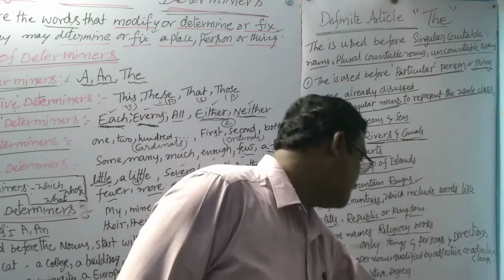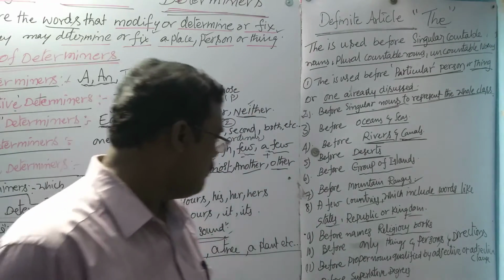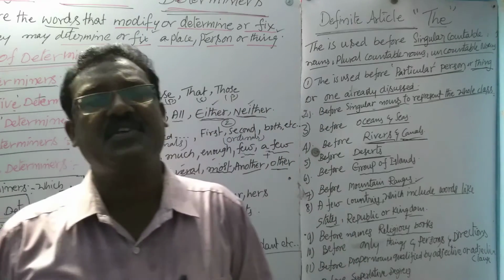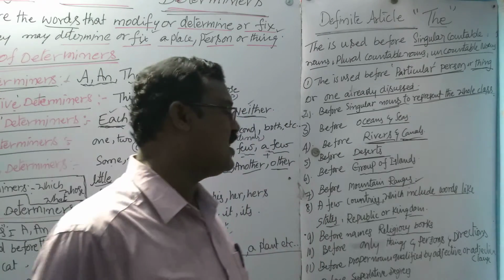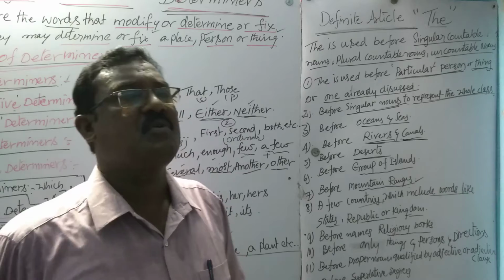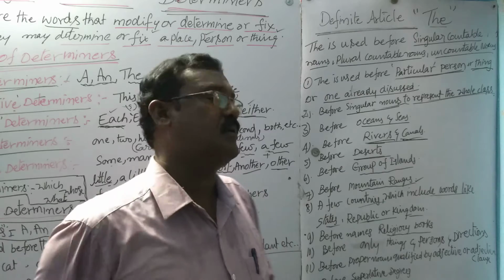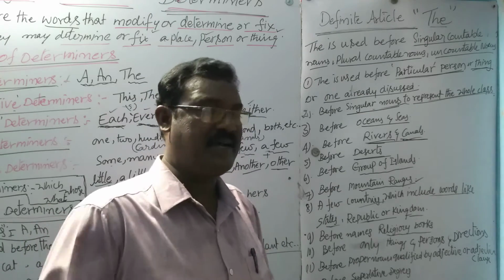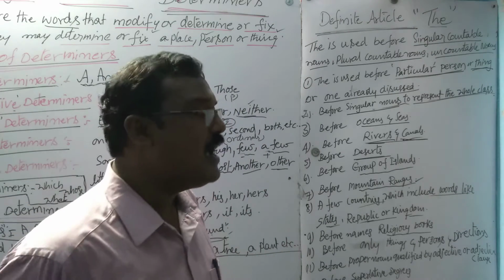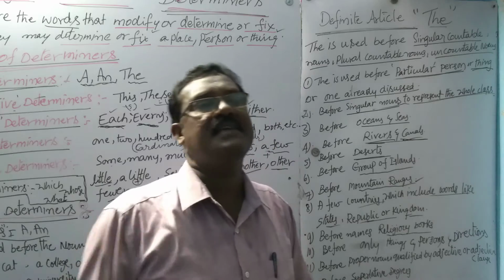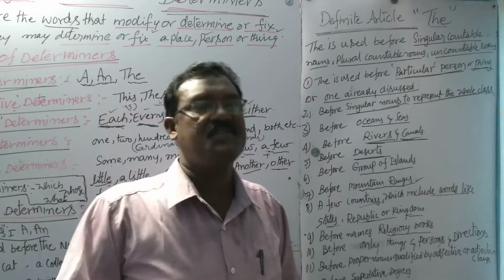Before adjectives, the noun is understood. The noun is understood means what here? Before adjectives, like rich: the rich should help the poor. The needy should be helped by well-known people, meaning people who are in good position. The needy means the people who are in need. "The needy", needy is an adjective, but it should be treated as a noun. The rich should be treated as a noun. Poor means adjective, poor person, but "the poor" is a noun.